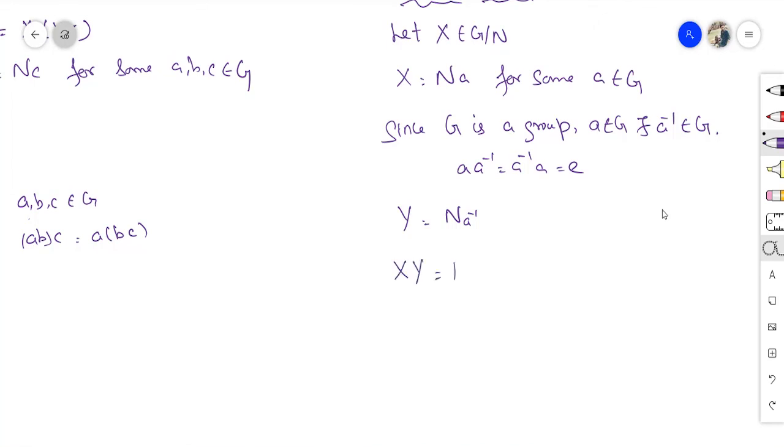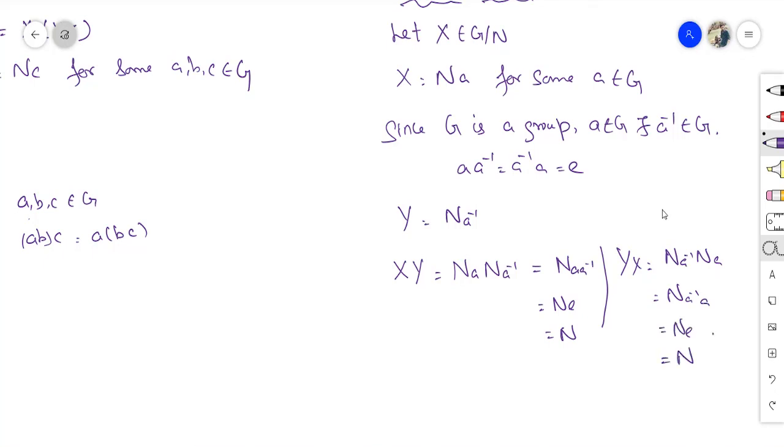So xy is equal to Na Na inverse, which is equal to N(aa inverse), equal to Ne, which is nothing but N. Similar logic for yx. yx is equal to Na inverse Na, which is N(a inverse a), equal to Ne, which is equal to N. So xy is equal to yx is equal to the identity element N. Therefore, y is the inverse of x and x is the inverse of y.